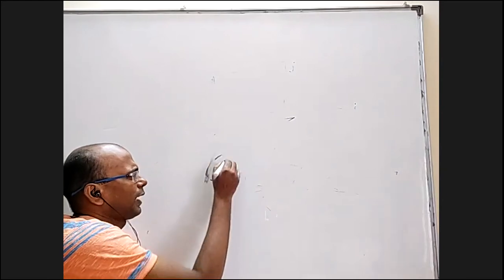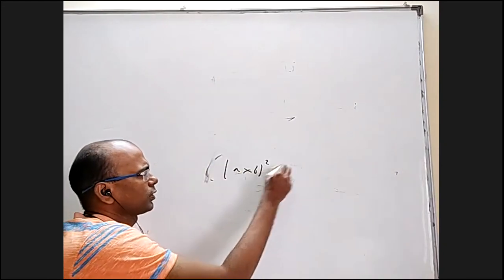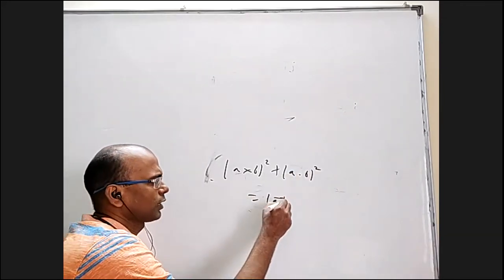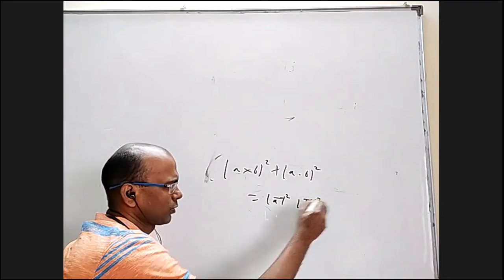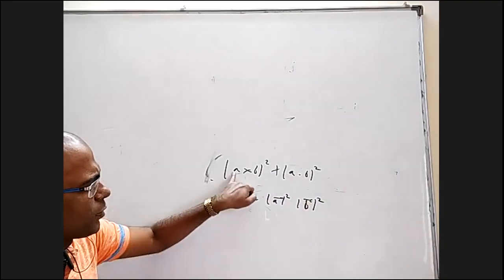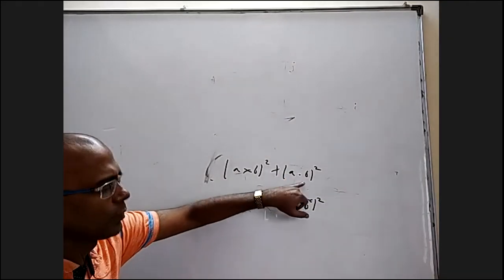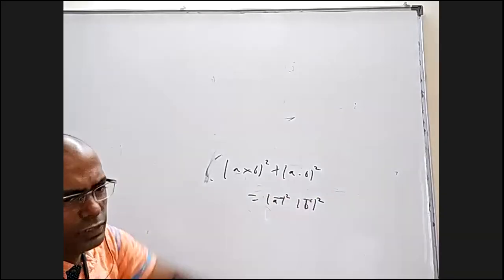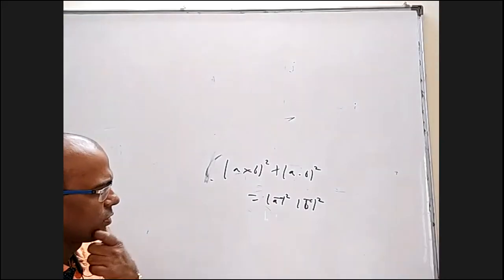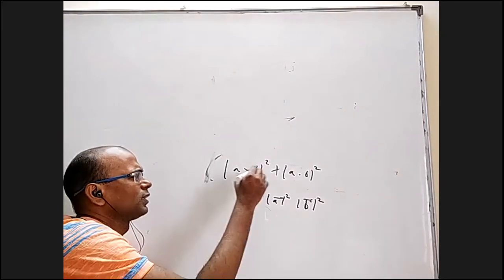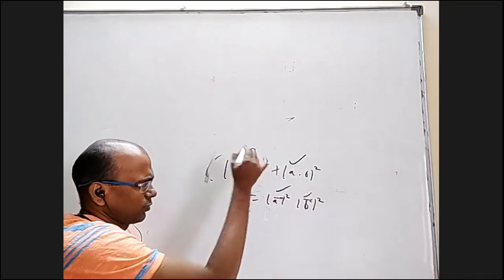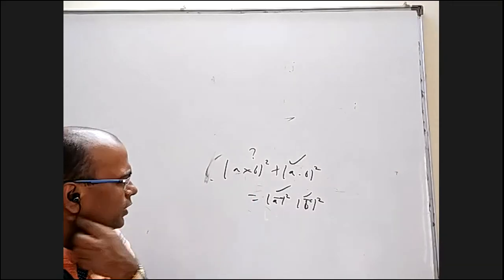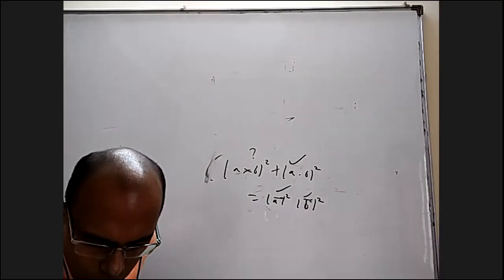You take magnitude of A cross B whole square and A dot B whole square. It will be mod A bar square into mod B bar square, because this is mod A mod B sin theta and this is mod A mod B cos theta. If you take mod A mod B common, we'll get sin square theta plus cos square theta, that will be 1. So this is called Lagrange's identity. Sometimes they will give this and ask what it is. Out of these four quantities, they can give any three and ask the fourth one. Otherwise, not much of that.